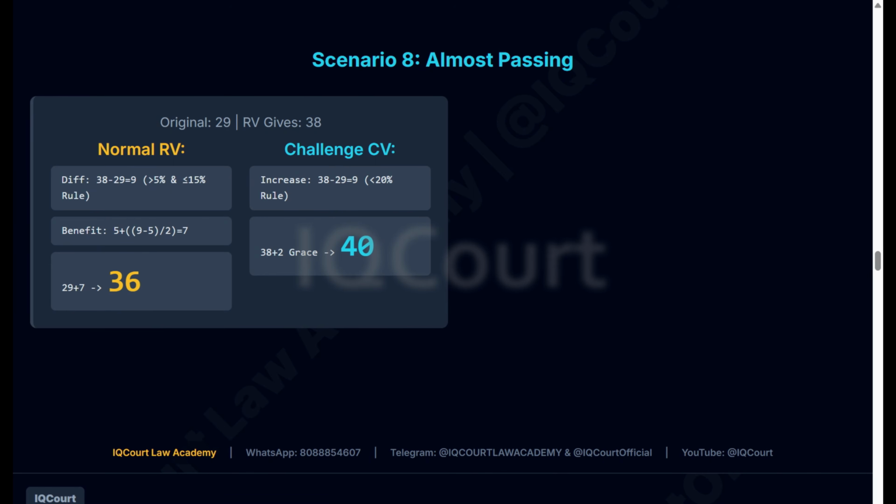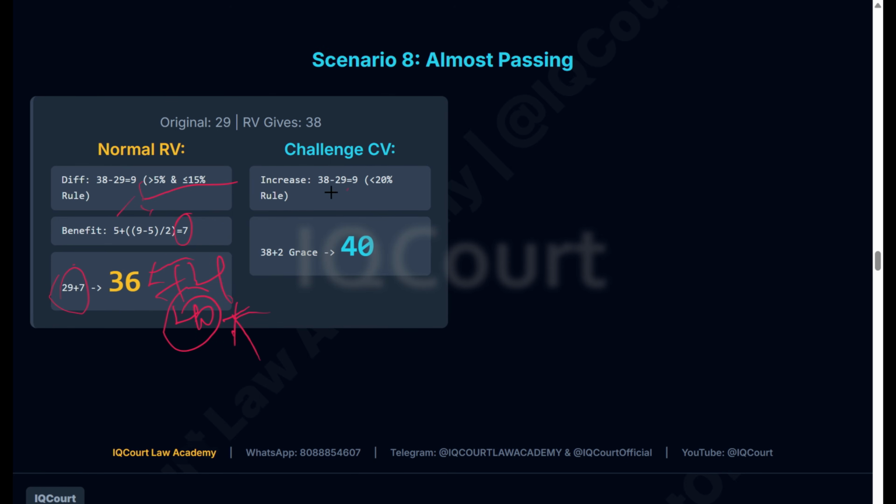In another scenario, the 8th, the original score is 29. After revaluation they will give you 38. And this difference is 9. In this, it falls under the 5 to 15% rule. Of the 9 marks, they'll view the difference between these two: 9 minus 5, there are 4 marks. 36 plus 4, they'll give you extra 4 marks grace and they'll give you 40. Don't worry, you will pass the exam.